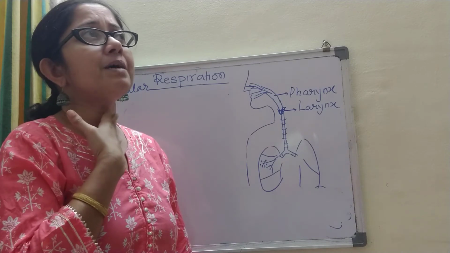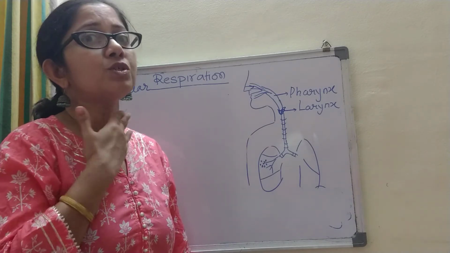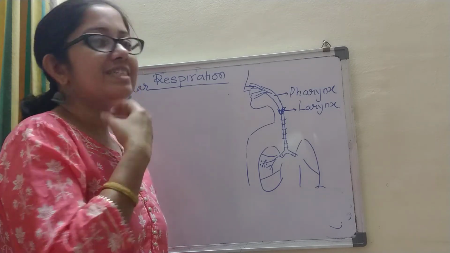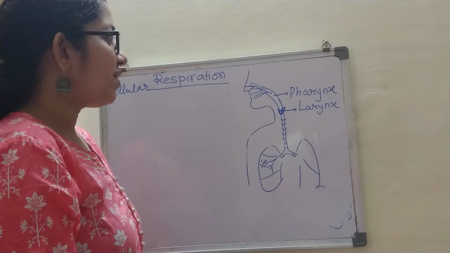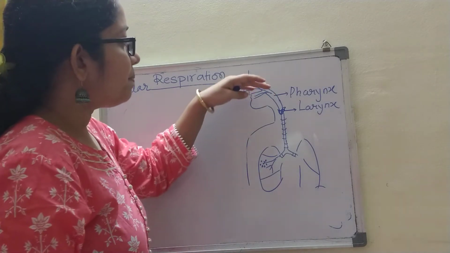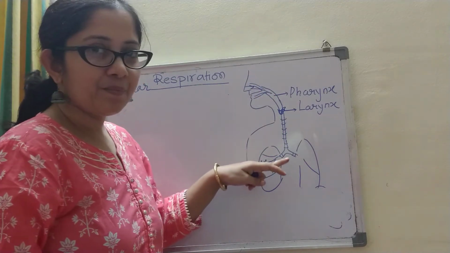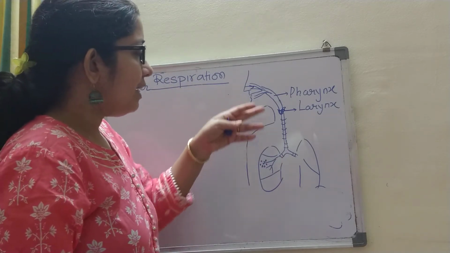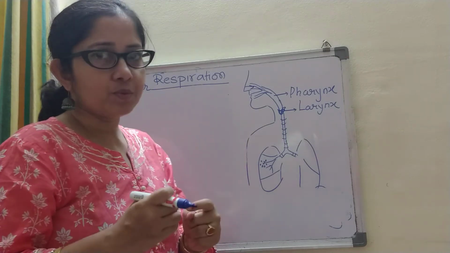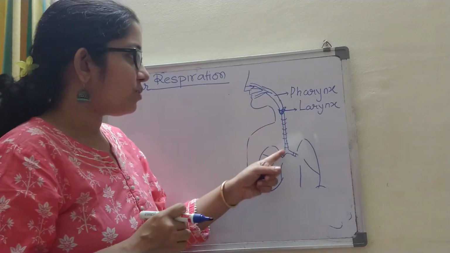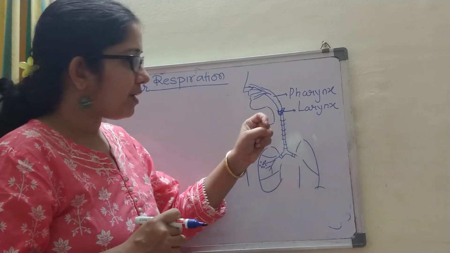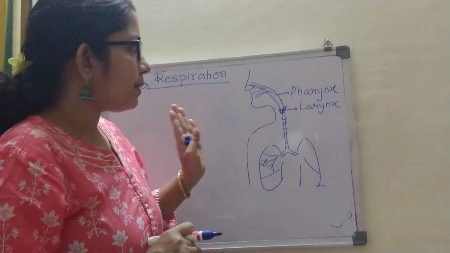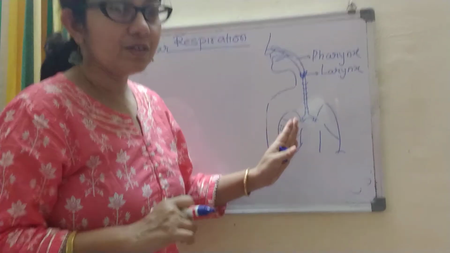And some people have it in great protrusion, that is very prominent. That is then called Adam's apple. All right. Now the air then passes into the trachea. So we will see from the pharynx actually it divides into two tubes, right? One, that is the trachea with the larynx above, and another is the food pipe, right?